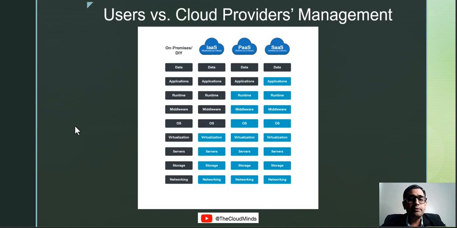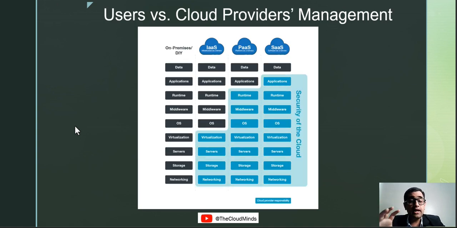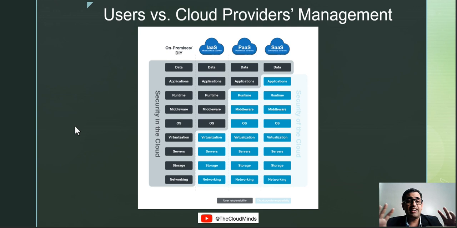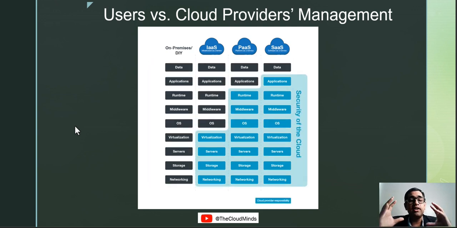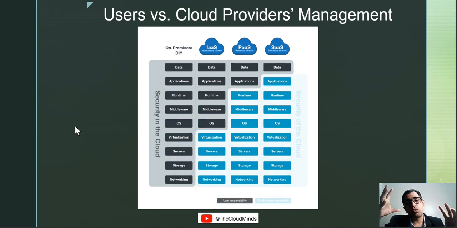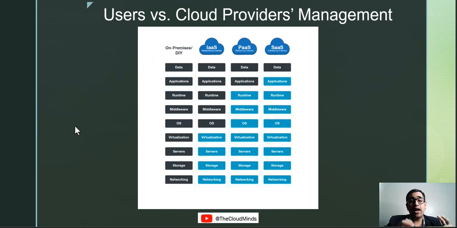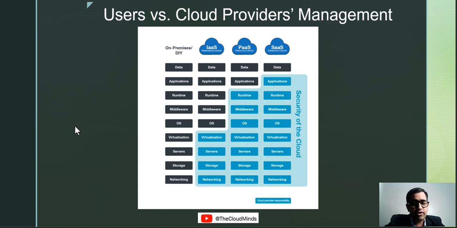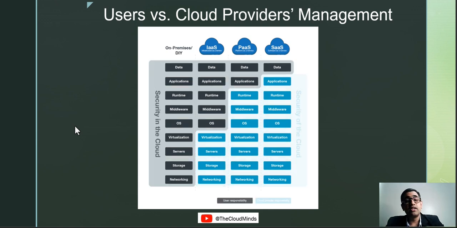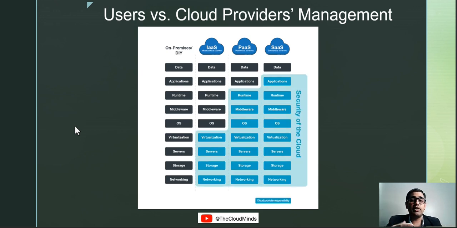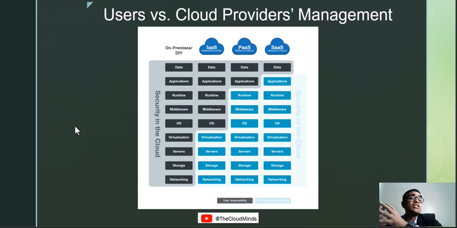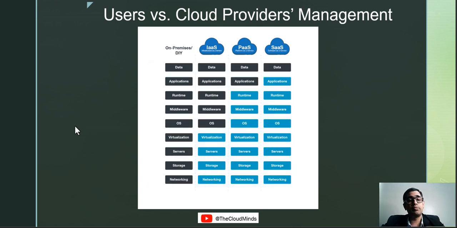Alright guys, moving ahead. This is one of the important and nice GIFs that I got from the internet. I thought it is really important for us to understand what on-premises is versus the cloud. I put the three service models here, infrastructure as a service, platform as a service, and software as a service, showing what your responsibility is versus what the cloud provider's responsibility is.